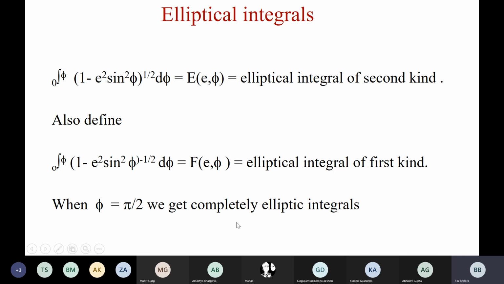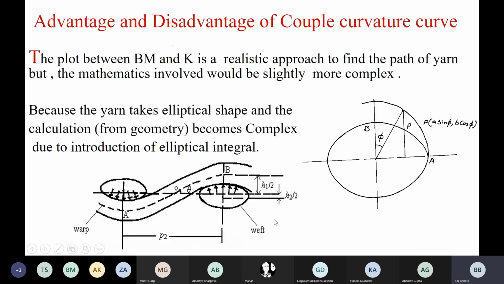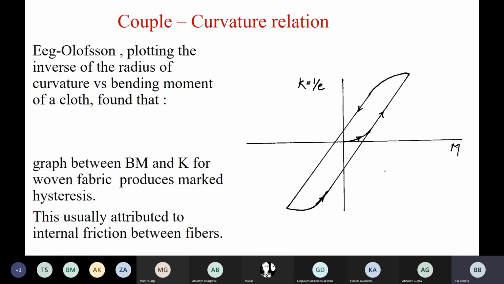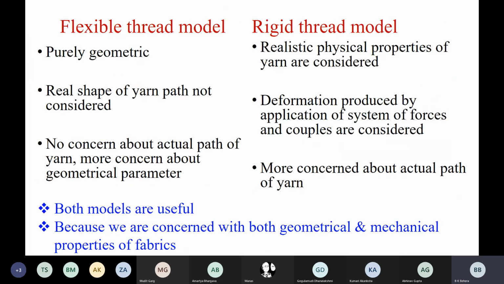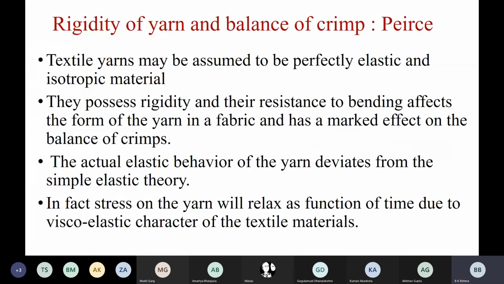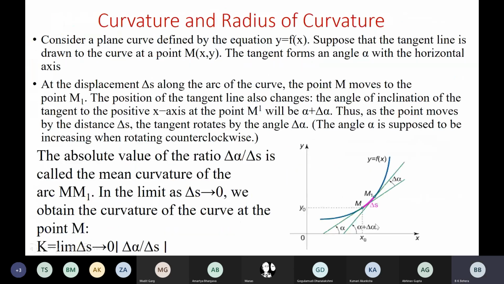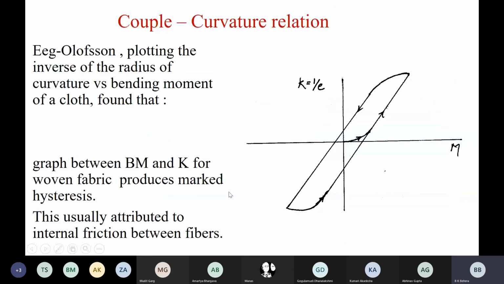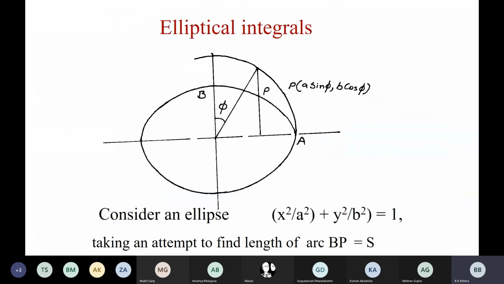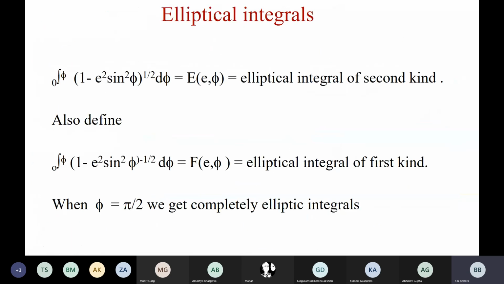If you change the value of s, how the angle psi changes, that is in this form. If you recall this, using this concept, how much will be changed if s changes, how much alpha changes. So using this concept, we will discuss from the next class the rigid thread model, the actual path of the yarn.